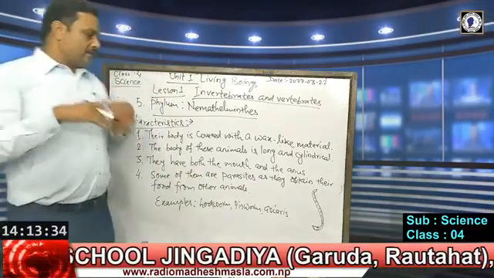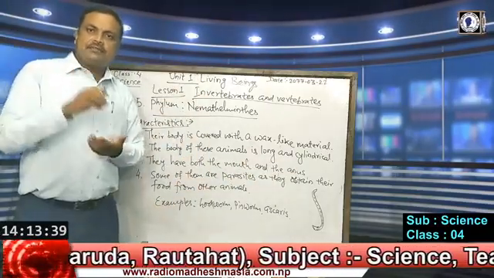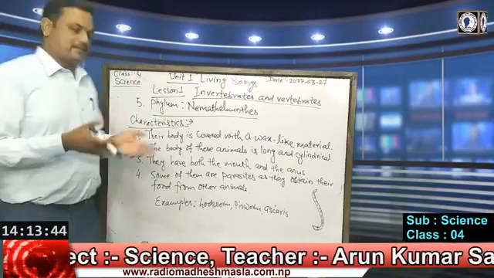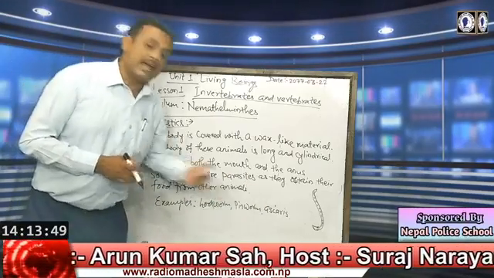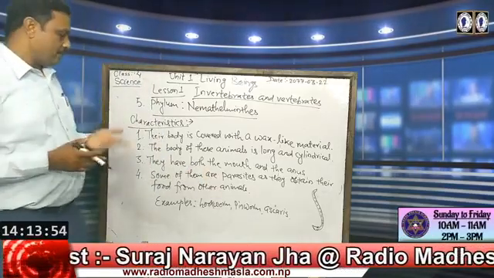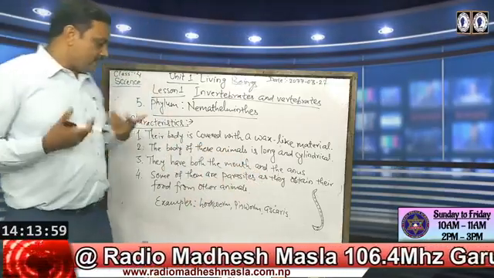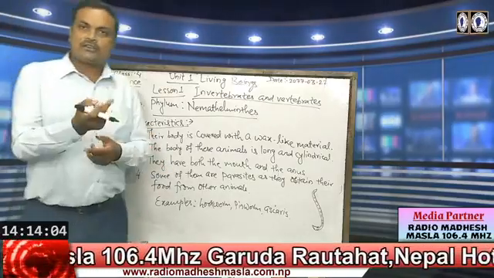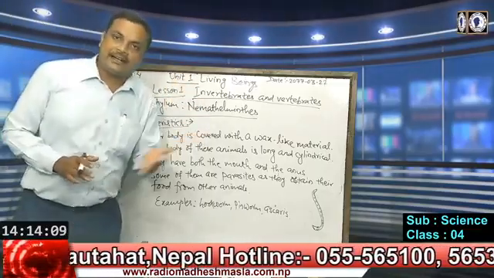Parasite means, as they obtain their food from other animals, they live inside the body of another living host and they suck their food from those hosts, so they are called parasites. As examples, hookworm, pinworm, ascaris. These are very common examples, as we find some children suffering from these worm infestations in their intestines. Hookworm, pinworm coming from the stool, ascaris or long type roundworms. So these are the characteristics of phylum Nemathelminthes.